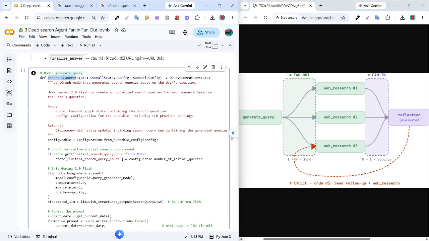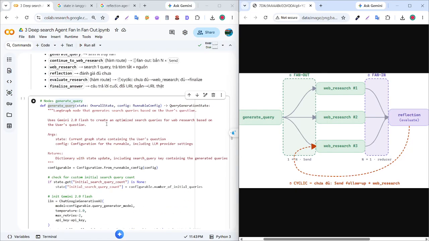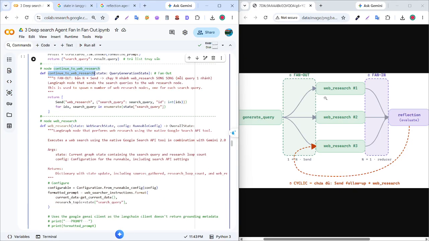Now I will define the generate query. Exactly here, I write code about the logic to generate the query for the next step. And then continue to web research, I will define a node. This is up here, you can see in the picture, and the web research node is up here.